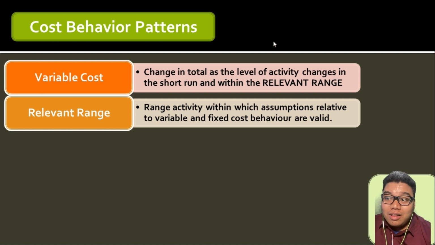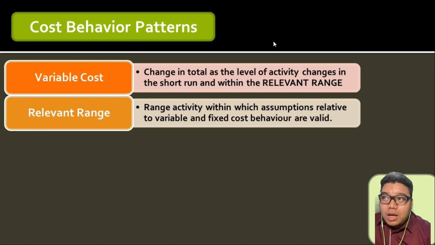What assumptions are those? Variable costs will change in relation to the activity level in a direct manner. So a unit change in production would correspond to a certain amount of change in total variable cost, and that unit change is directly proportional to the change in activity level.